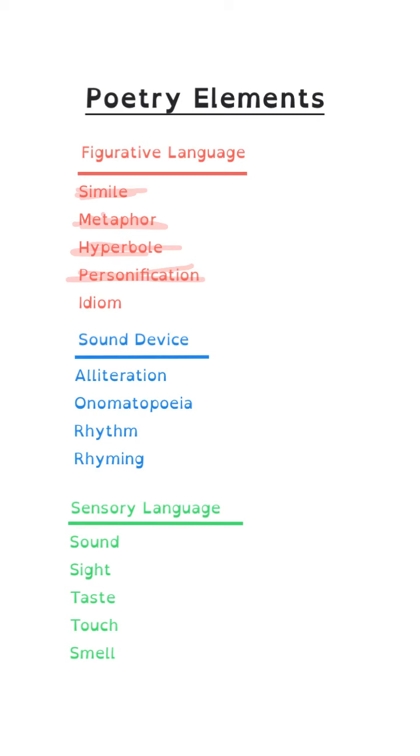Okay, and then the next one for our figurative language is an idiom. An idiom is a group of words whose meaning is understood away from their literal meaning. And the example is, if I were to tell you, man, I talked to your parents today, and because of your behavior, when you get home, you're going to be in hot water. Okay, so that means you're going to be in trouble. That doesn't literally mean that your parents are going to go and put you in some hot water.